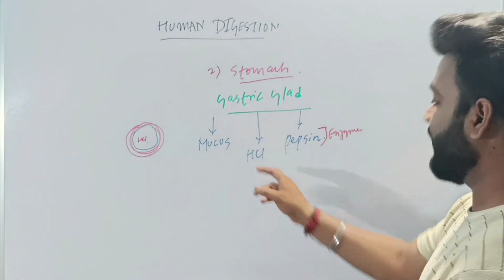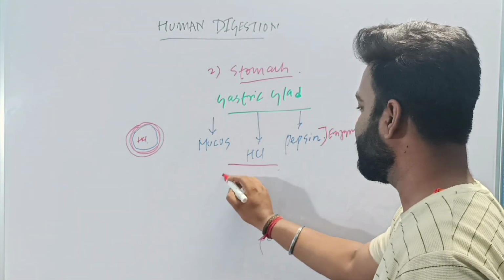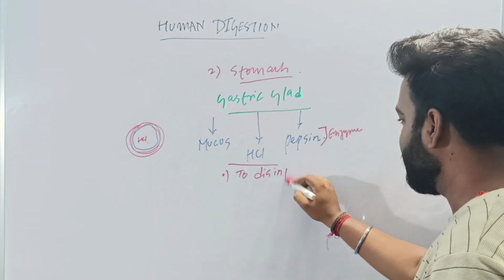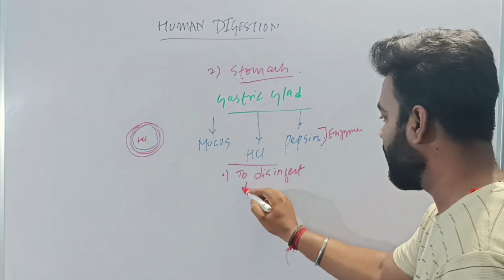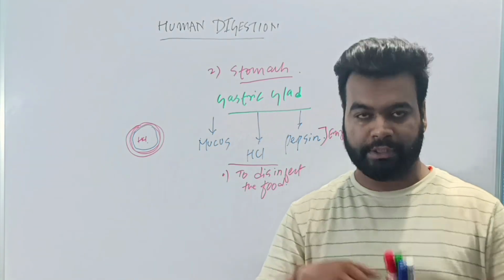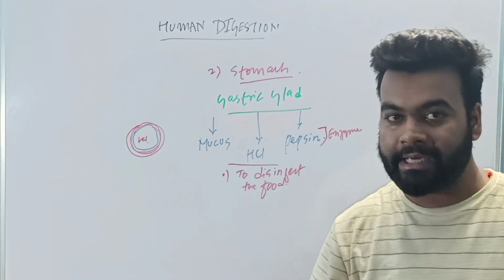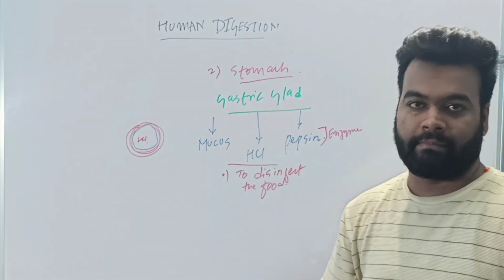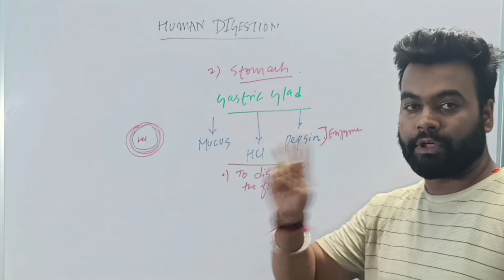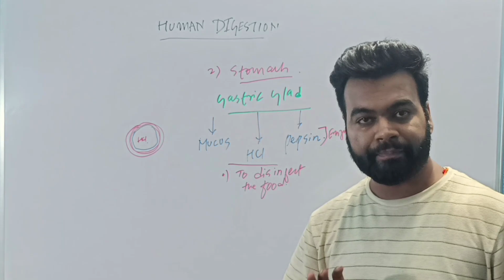Now, what is the function of HCl? HCl has two functions. The first function of HCl is to disinfect the food we consume. If there are certain particles which are harmful to us, the HCl will kill them. That is called disinfection. So there are two functions of HCl. The first function of HCl is to disinfect the food.